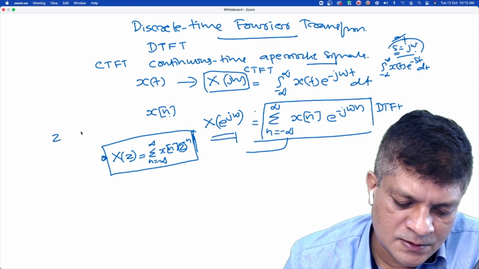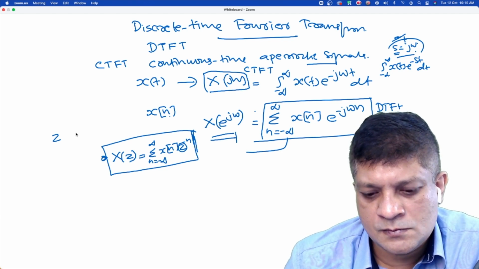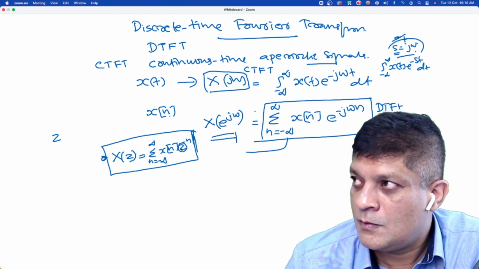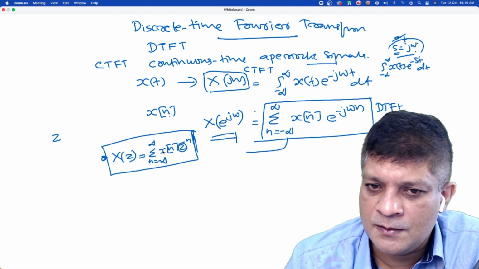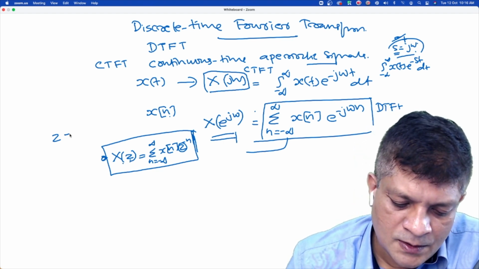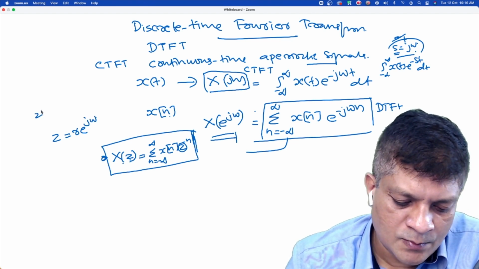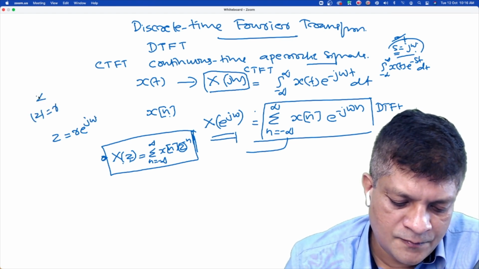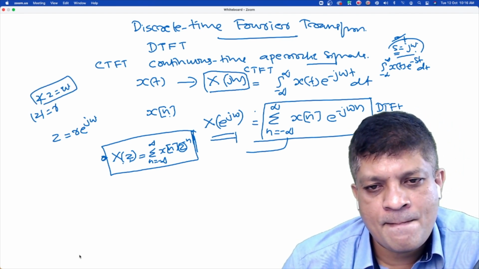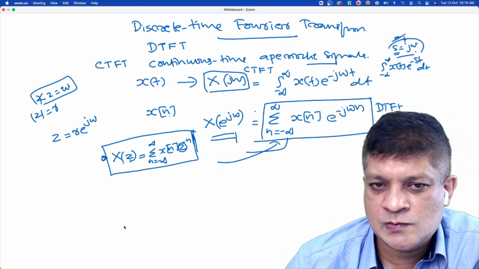What is the variable z? It is a complex variable. X is a function of the variable z, and z is a complex variable. If we write it in polar form, let's say the magnitude of z is r and the phase angle of z is omega. Then is there any relation between these two?